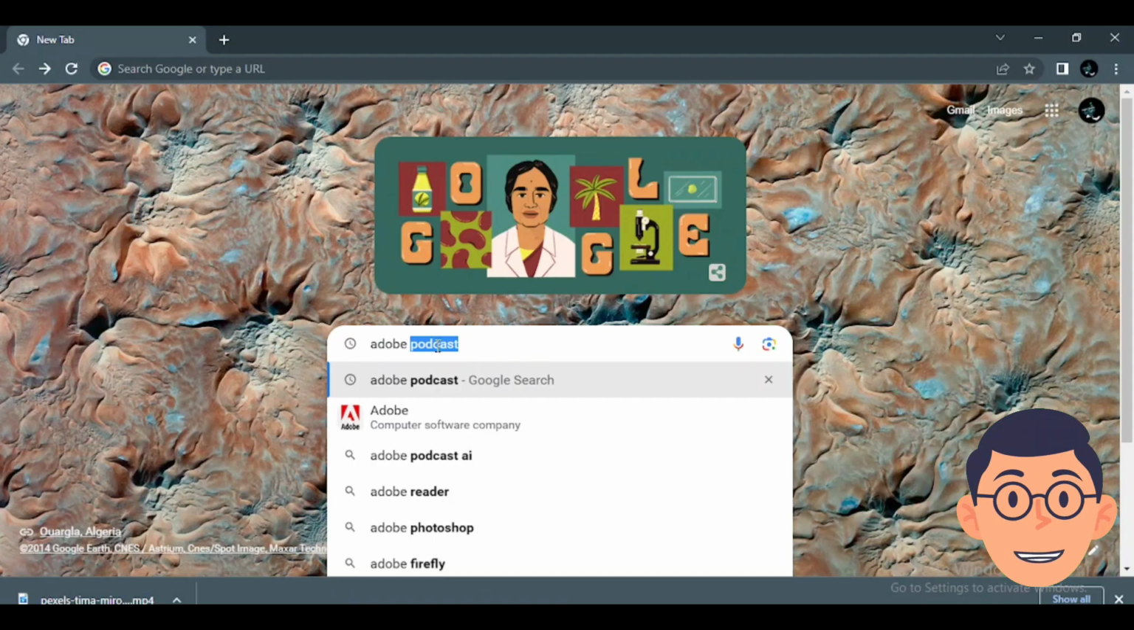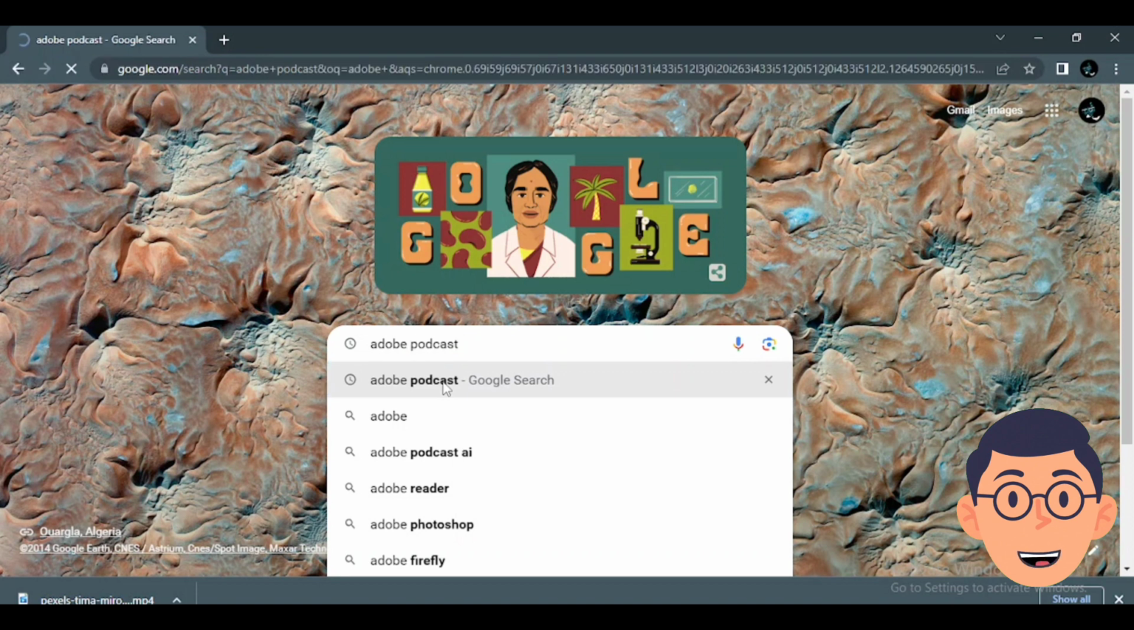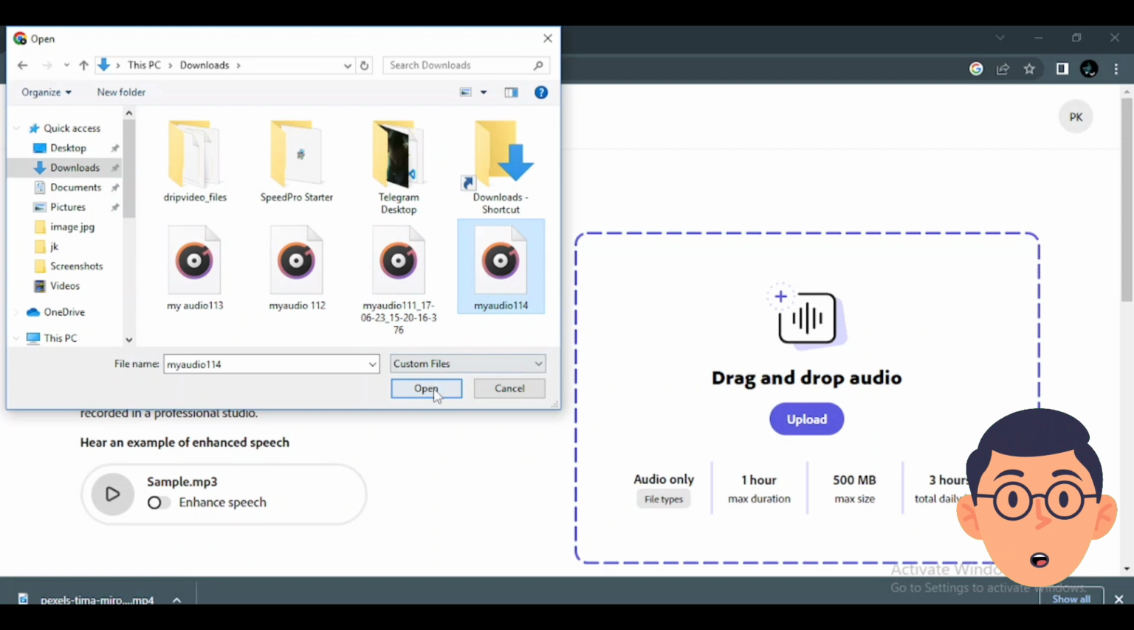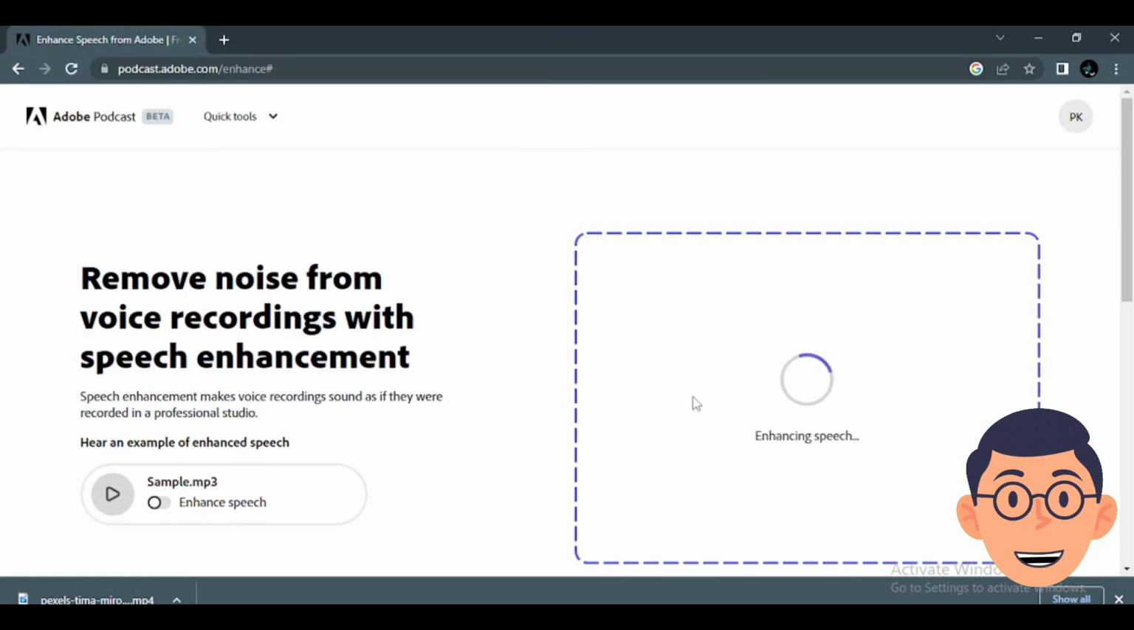And now with just one click, it is completely removed. To use this, just search Adobe Podcast and go to Voice Enhancement and upload your audio, and it will remove the noise and echo from your voice.